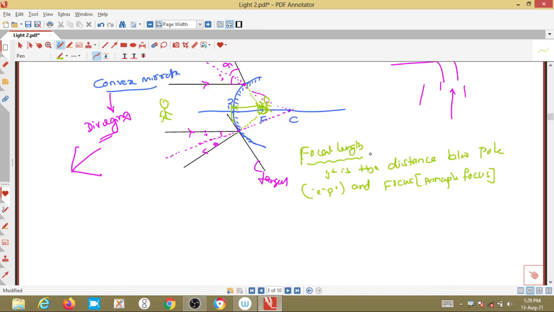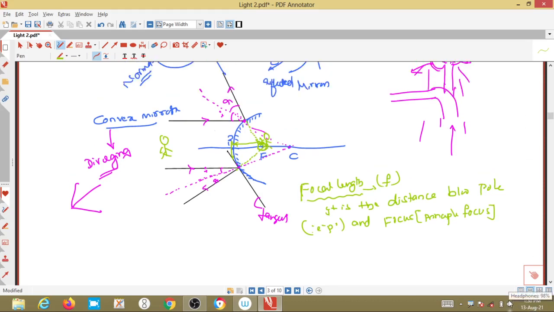Okay, this is indicated by small f. There is a formula and all, we will see further. First try to understand, because these are the basic terms, you have to understand very carefully. Once you are thorough with these topics, then further we can go a little bit faster.